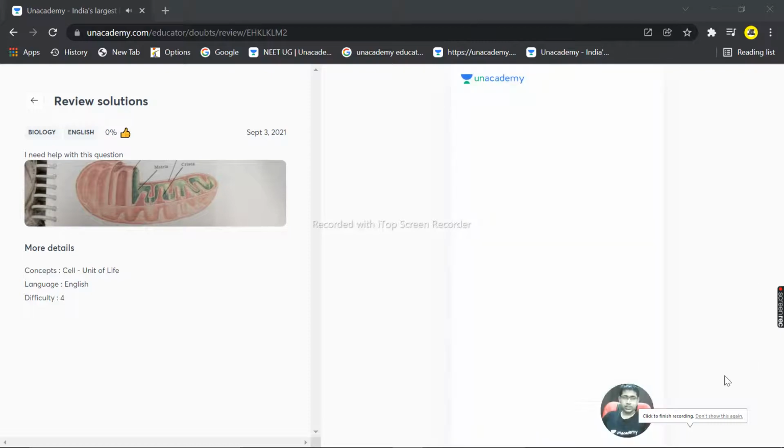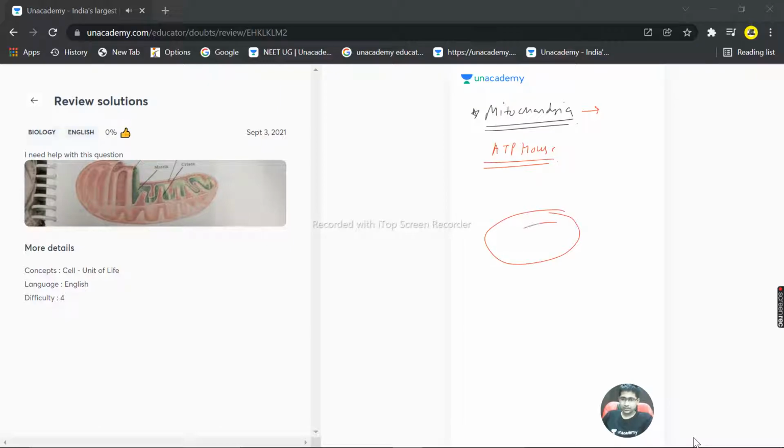Students, so here is a diagram of mitochondria. Okay, we'll discuss all the important points which are important regarding NEET. Okay, so first of all, this is called ATP house. And another important thing, there are two membranes, one is outer and one is inner.